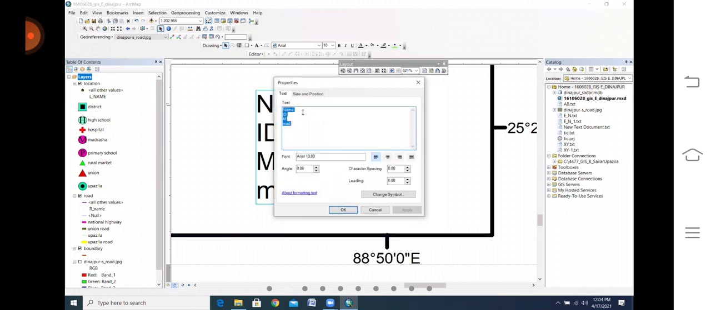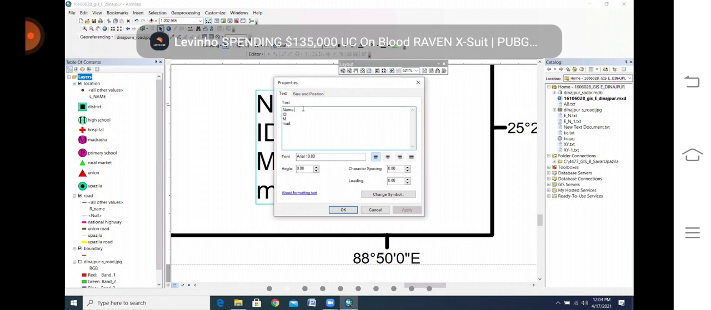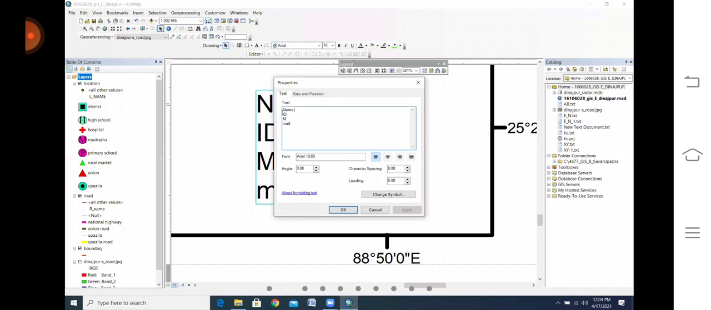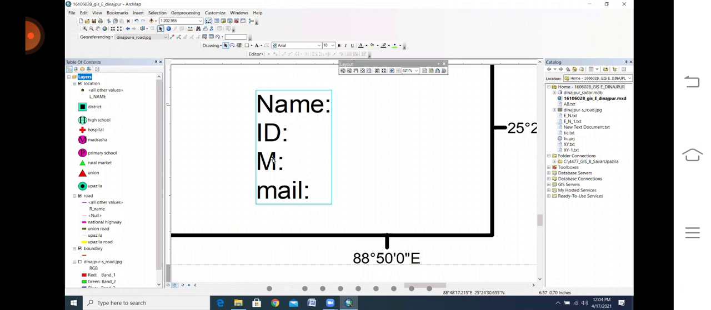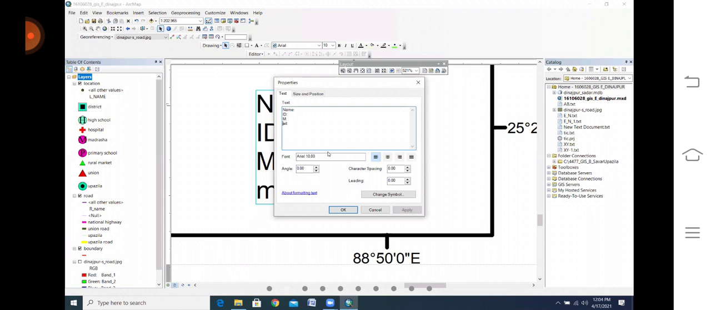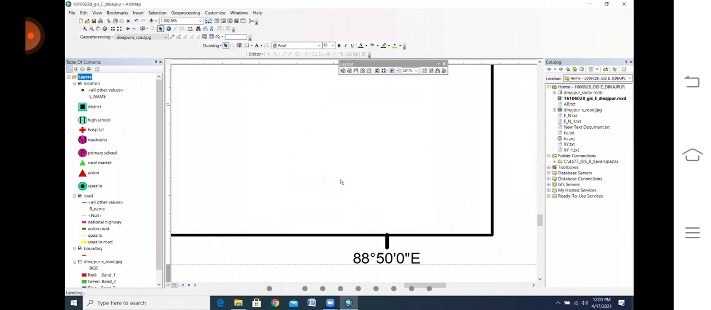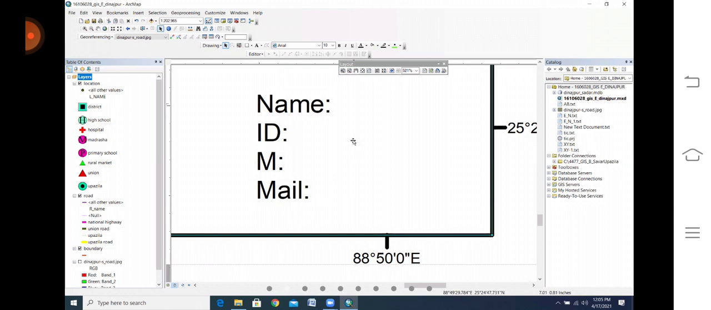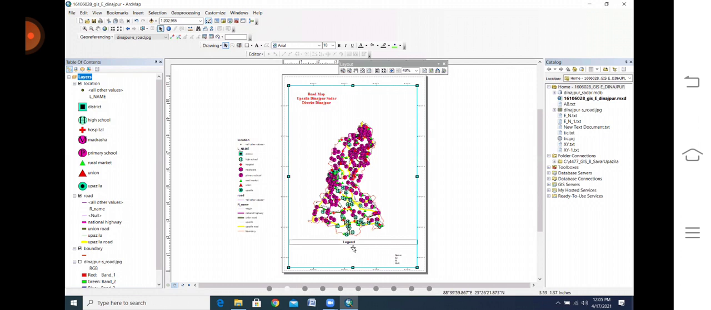You can, but if you want to make each item individually smaller and bigger, then you need to keep every item separate from each other. Suppose your name, you give your name in one text, ID in another text, mail in another text, mobile in another. There are many things here, so you can separate them by text and make them smaller and bigger. Yes, separate text.